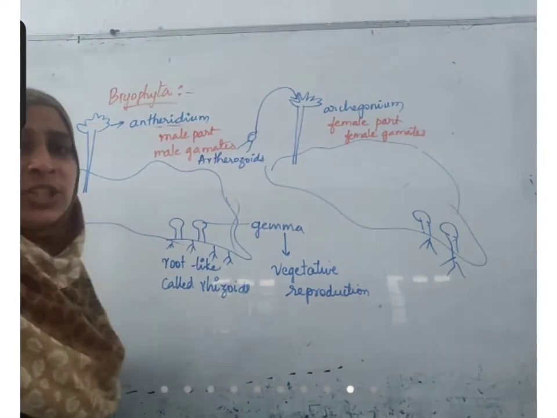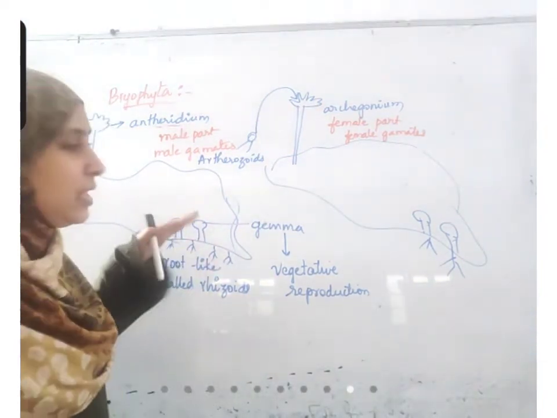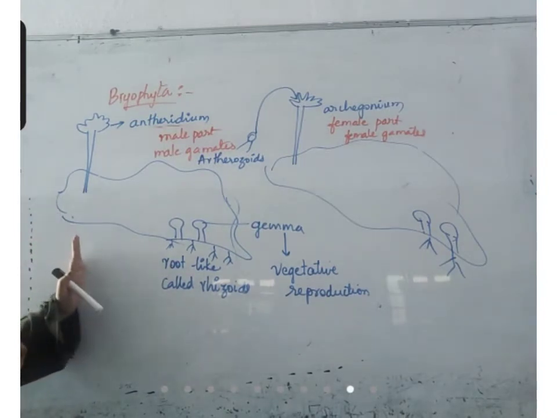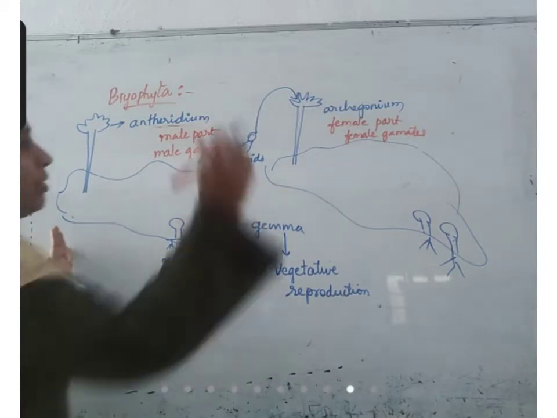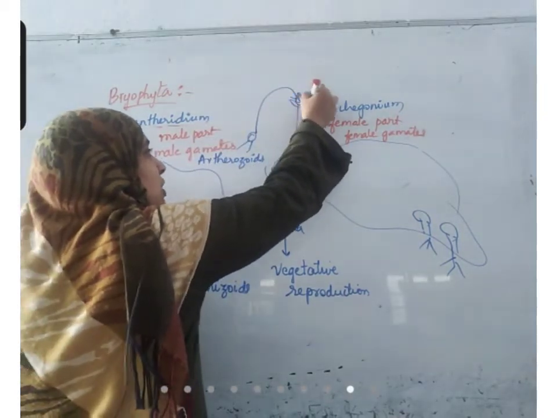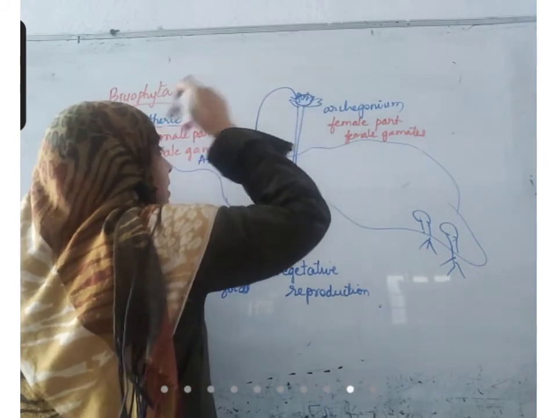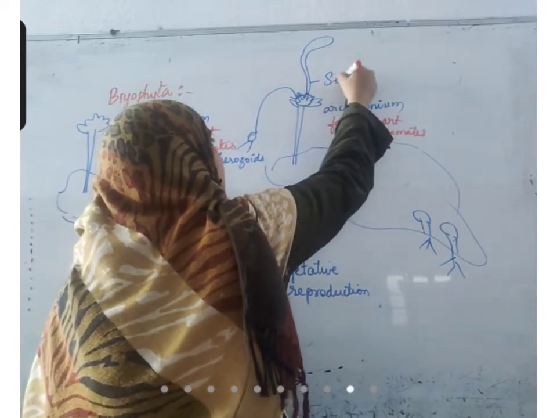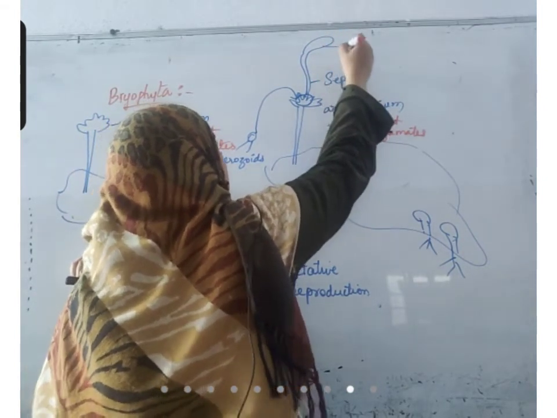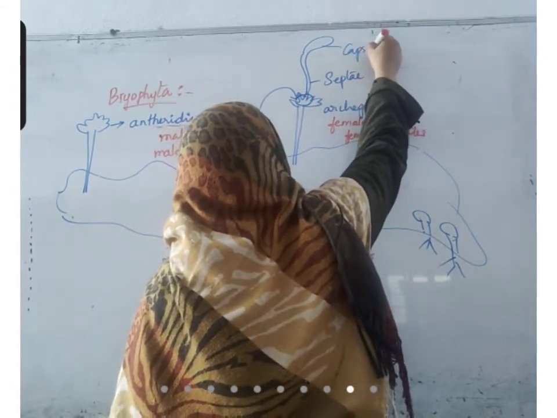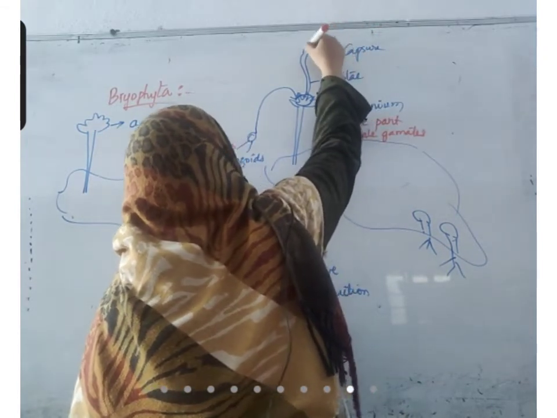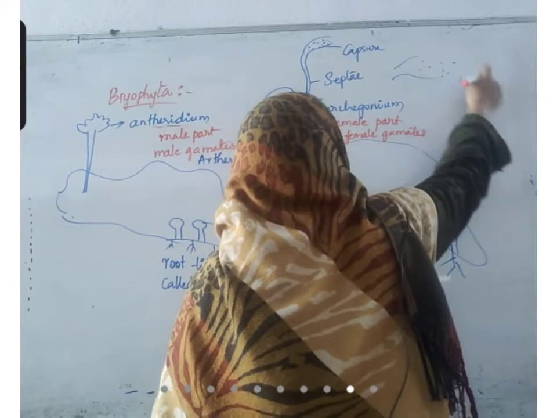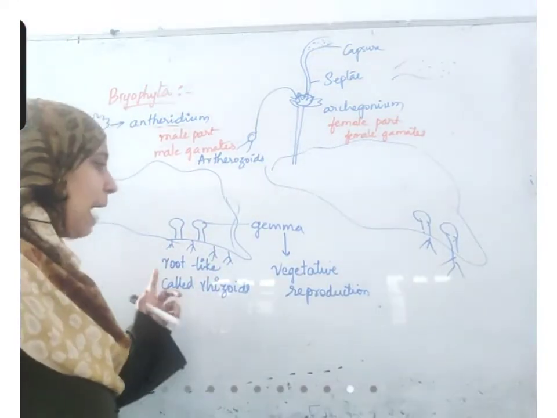So for this stage, water is very important. This part of the life cycle, called the gametophyte stage, occurs inside the water. After it, fertilization occurs here and the zygote is formed. When the zygote is formed, it will develop to form a stem-like structure called seta and a fruit-like structure called capsule. Inside this capsule, spores are formed. These spores will burst open. When they are released outside, they can grow into a complete gametophyte again.